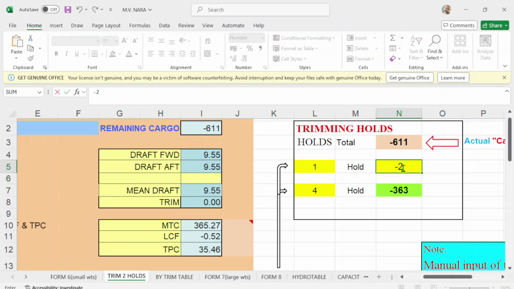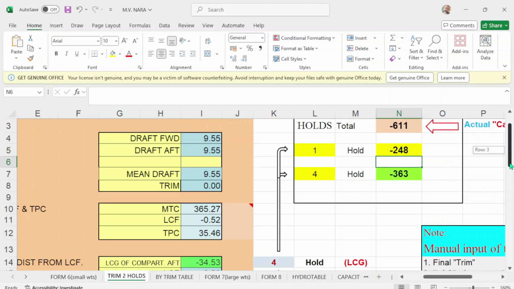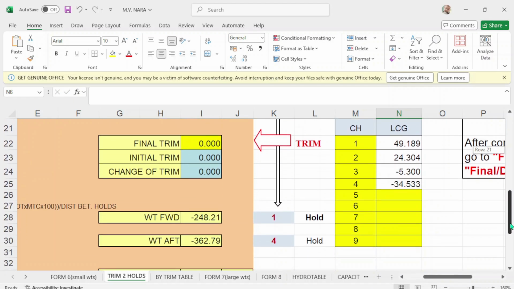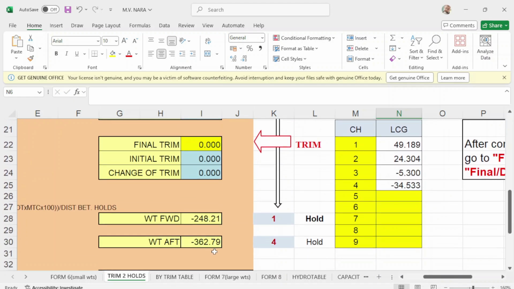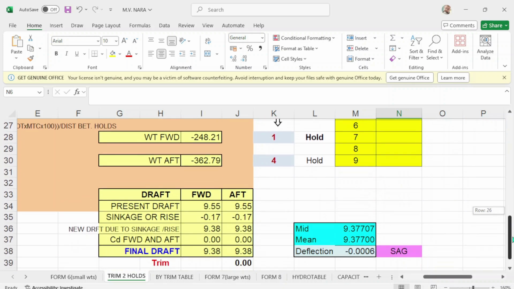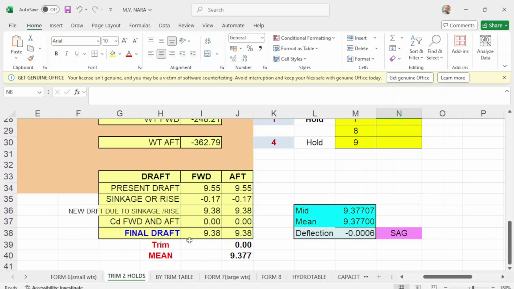Negative 248. And number 4 should be negative 63. Okay. That will be negative 63. And your arrival drop in San Fernando would be even keel.